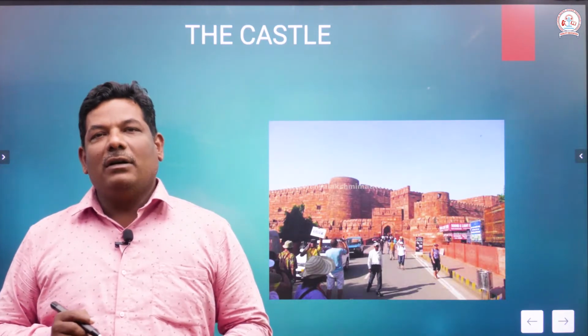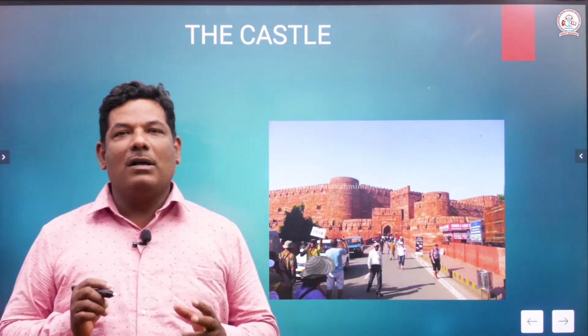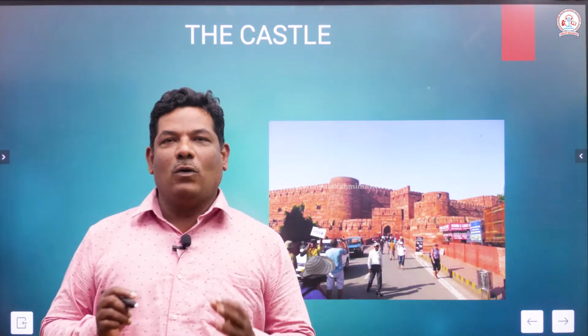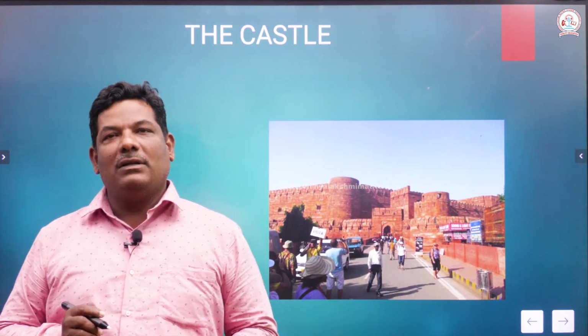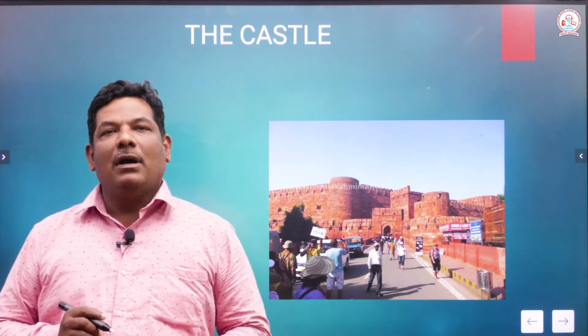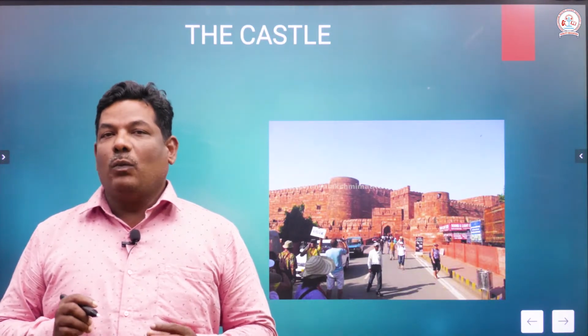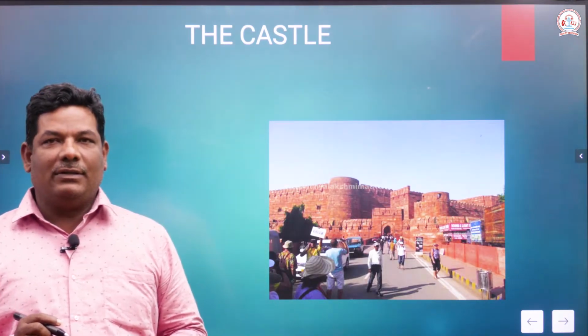They were protected by castles or forts. Of course, soldiers were upon the castle watching the movements of the enemies, and they would protect the great palace in those days.